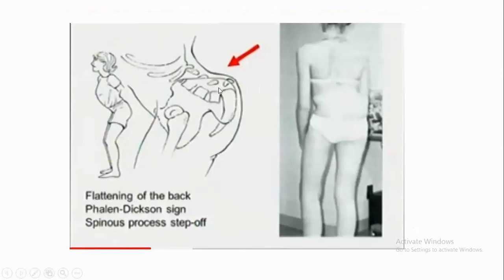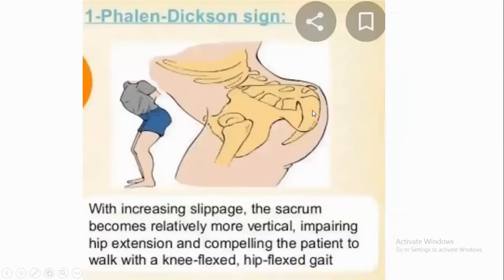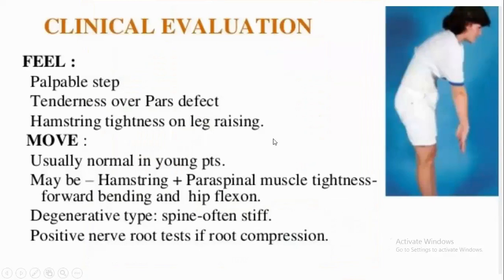What is meant by the Phelan-Dickson sign? When the slippage increases, the sacrum becomes more vertical. This impairs hip hyperextension and compels the patient to walk in a hip flexor, knee flexor gait. A palpable step is seen, tenderness over the pars defect is seen, and hamstring tightness is seen on straight leg raising.